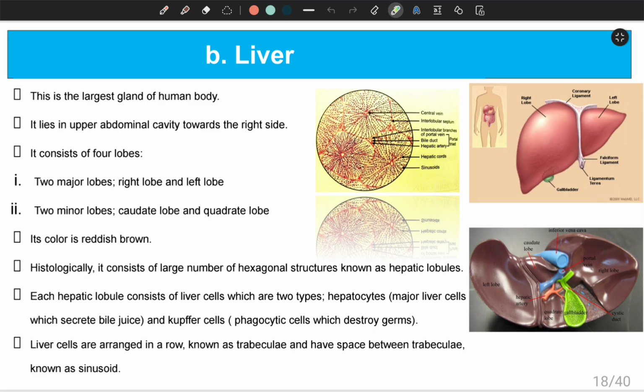One is hepatocytes, the major liver cells, and they are responsible for producing bile juice, which helps in digestion of fat. And we have another cell known as Kupffer cells, and they are phagocytic in nature and help to destroy germs. Liver cells, which are present in the hepatic lobules, which are hexagonal in structure, arrange in a row, as you can see. They arrange in a row or in a line, and that is called trabeculae, and have a space between the trabeculae. That space is known as sinusoid.